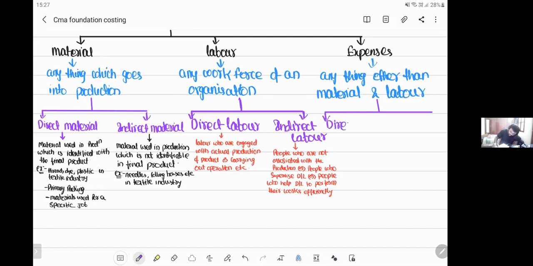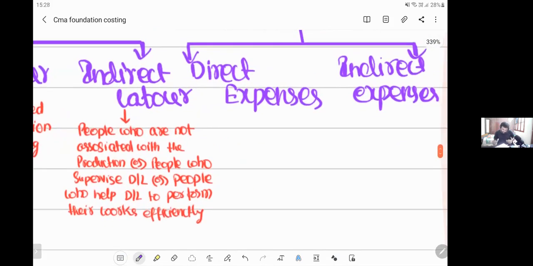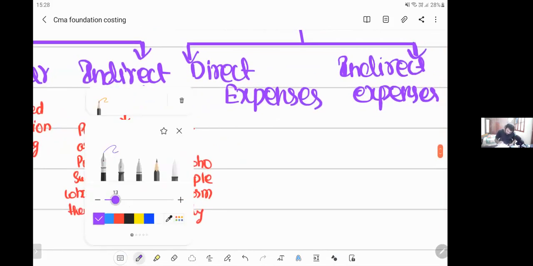Direct expenses and indirect expenses. Now, what do you mean by direct expenses? What do you mean by indirect expenses? Let's try to analyze with an example.